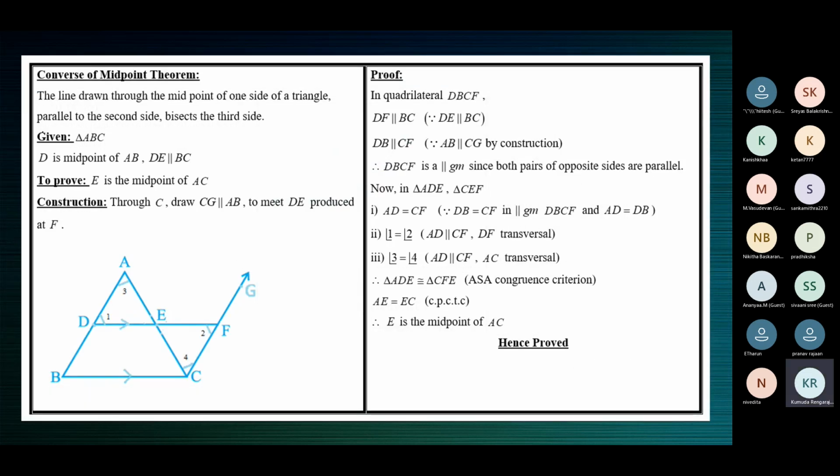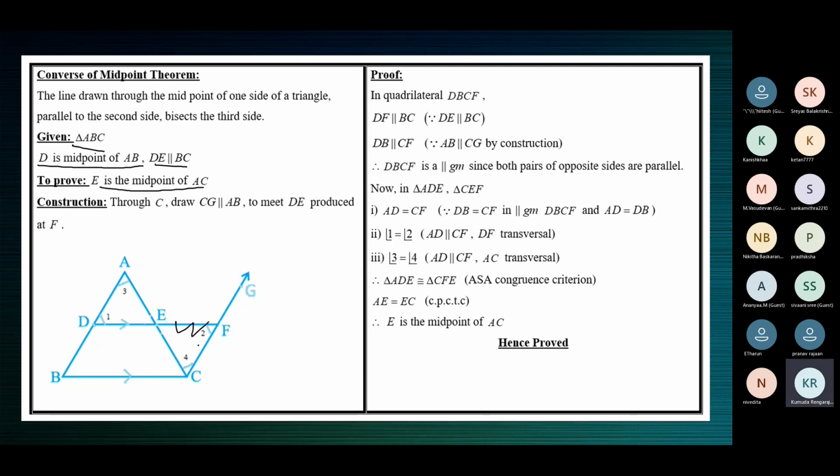Converse of midpoint theorem: given D is the midpoint of AB and DE parallel to BC, the only result is E is the midpoint of AC.